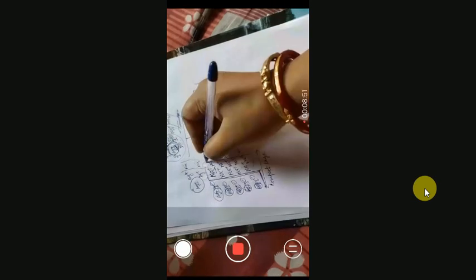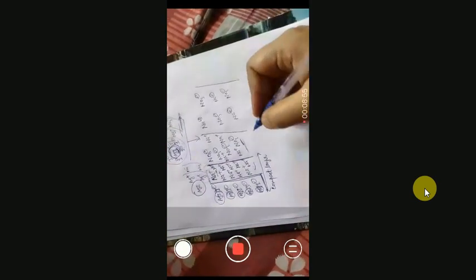So this first portion is called the compact layer, since they are very close to each other. Compact layer or the strong layer.